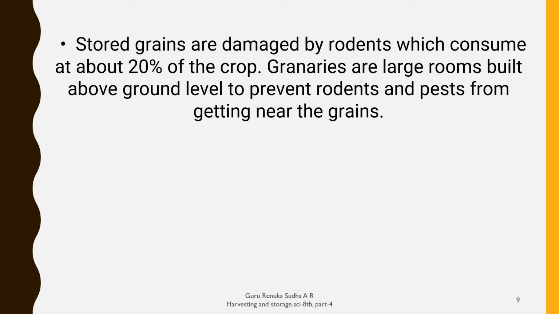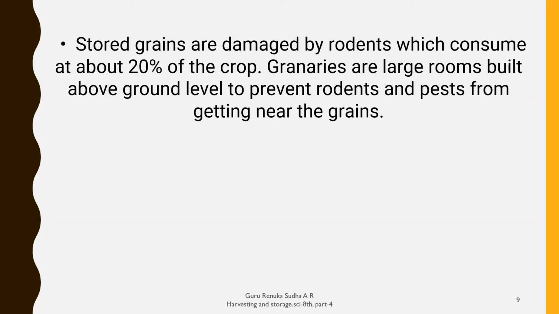Because of whatever crop we produce from the agricultural land, 20% is consumed by rodents. So that's why we have to store it in proper granaries.